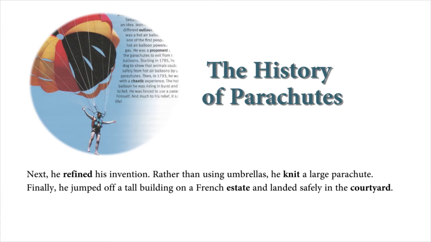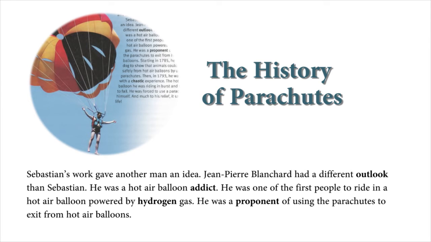Next, he refined his invention. Rather than using umbrellas, he knit a large parachute. Finally, he jumped off a tall building on a French estate and landed safely in the courtyard. Sébastien's work gave another man an idea.